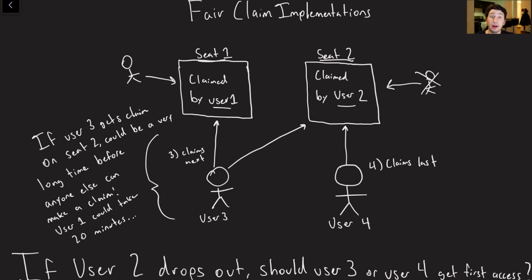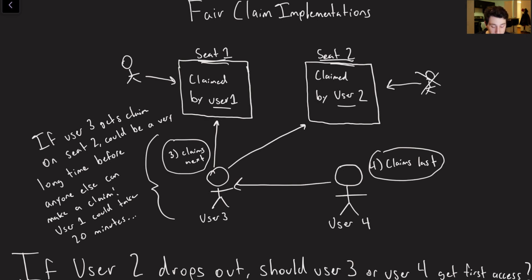And so our priority ordering was that user 3 claimed both seat 1 and seat 2 after user 1 and user 2 did. And then the last thing that happened was that user 4 went ahead and also staked their claim on seat 2, but implicitly, they're waiting behind user 3. So they're actually dependent on user 3 to finish, assuming that we are respecting FIFO ordering.